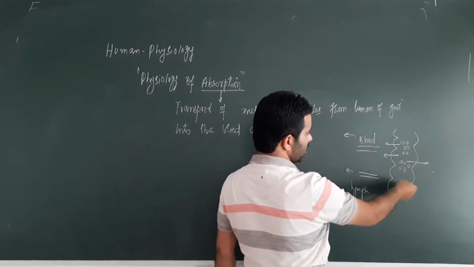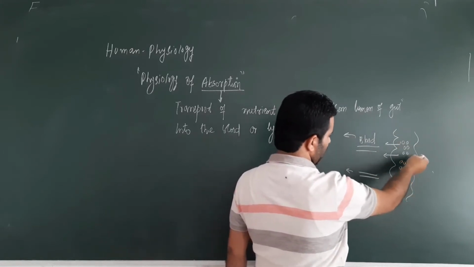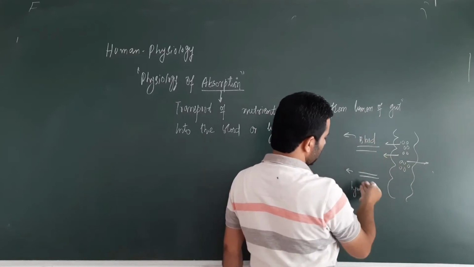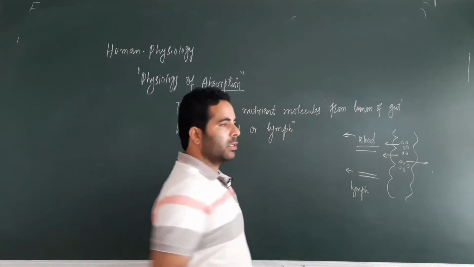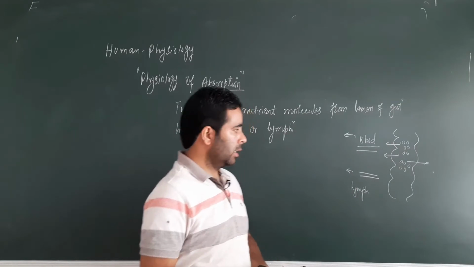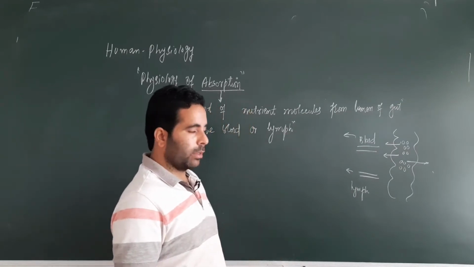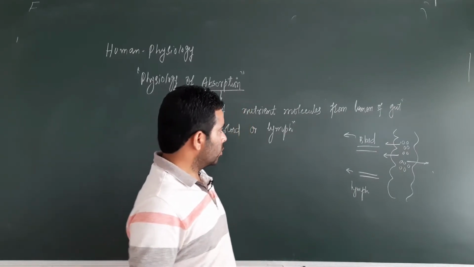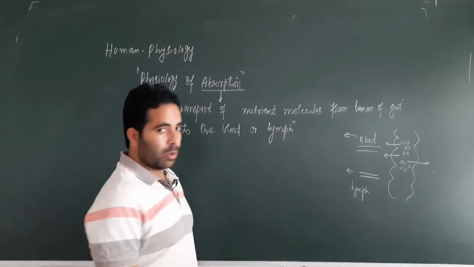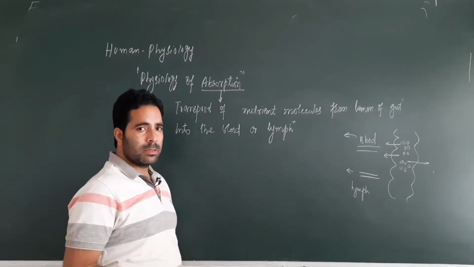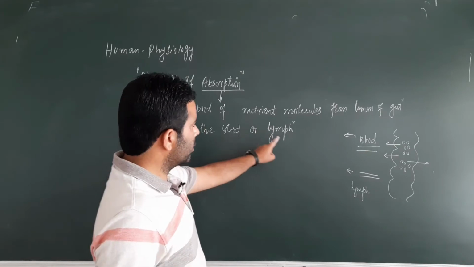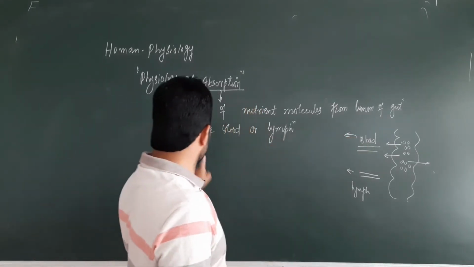sugars, amino acids, fatty acids, whatever, are all received by either blood or by the lymph, which carry them to the different cells of the body, right? Via the circulation, via the systemic circulation, right? So this is actually the process of absorption. Let me repeat this definition again. This is transport of nutrient molecules from the lumen of the gut into the blood.